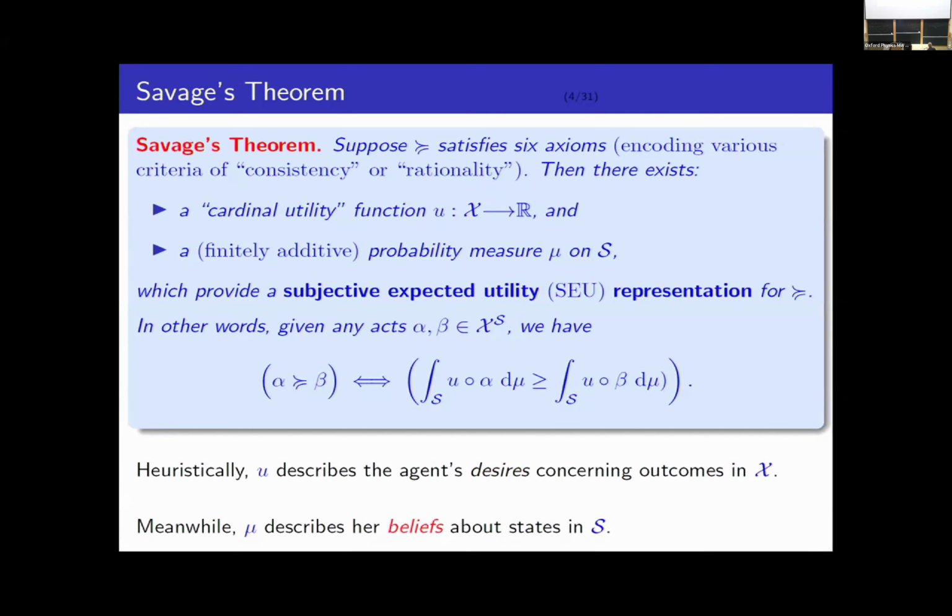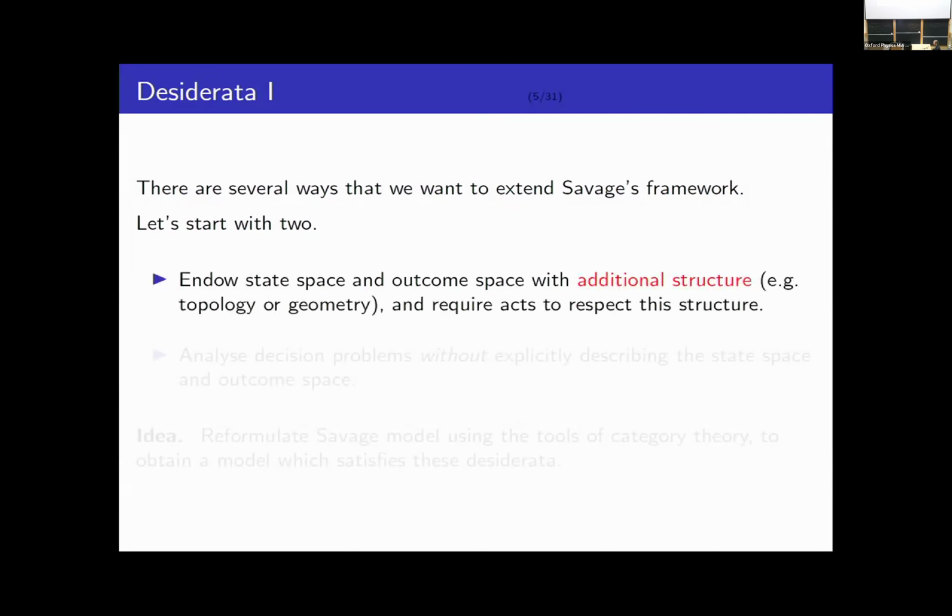Okay, so this is kind of the benchmark result in modern decision theory. It's a very important result, but there are several ways that we might want to extend Savage's framework. So let's start with two. First of all, in the Savage framework, the state space is just an abstract set, and acts are just abstract functions. There's no structure, right?